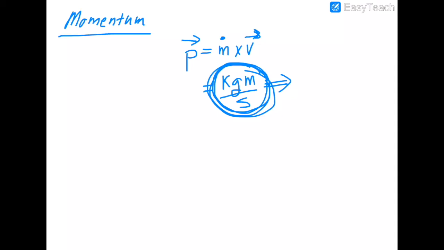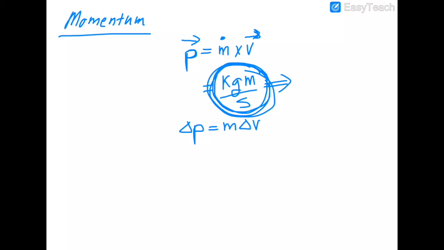Okay. I'm going to rewrite this equation a little bit because we could talk about changing our momentum. The way I wrote it up here was just constant momentum. But we can change our momentum. And how would we change our momentum? Well, you could change your mass, but generally if you're just running along, that's not how you're going to change your momentum. You take your mass times a change in velocity. We need to change our velocity so that we can change our momentum.